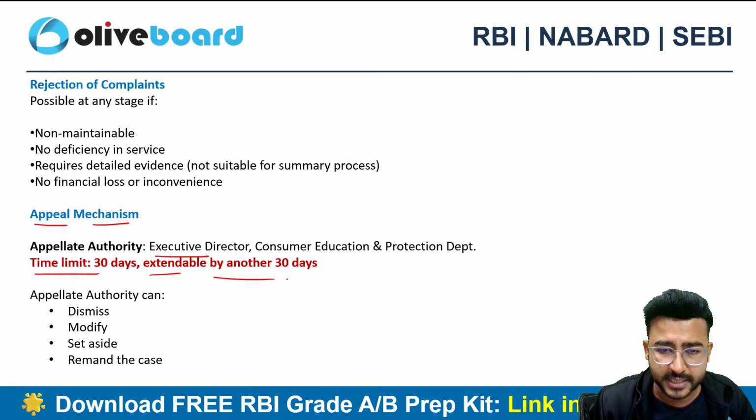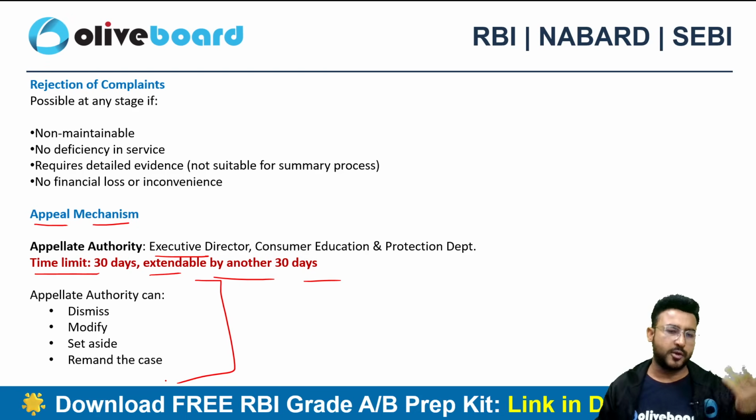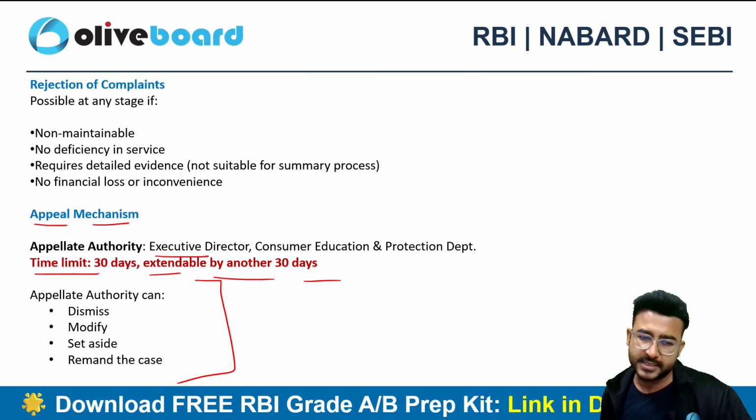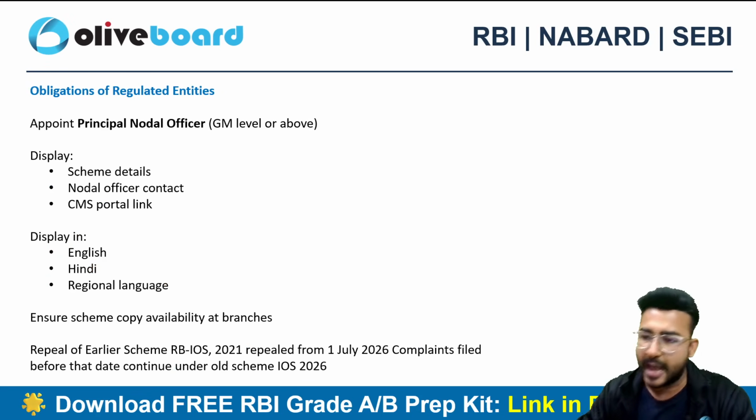In certain cases, it is also extendable by another 30 days. And the appellate authority definitely does have the power to modify the order, or to dismiss the case, or set aside the order, right? So these are some of the powers that the appellate authority can definitely have.